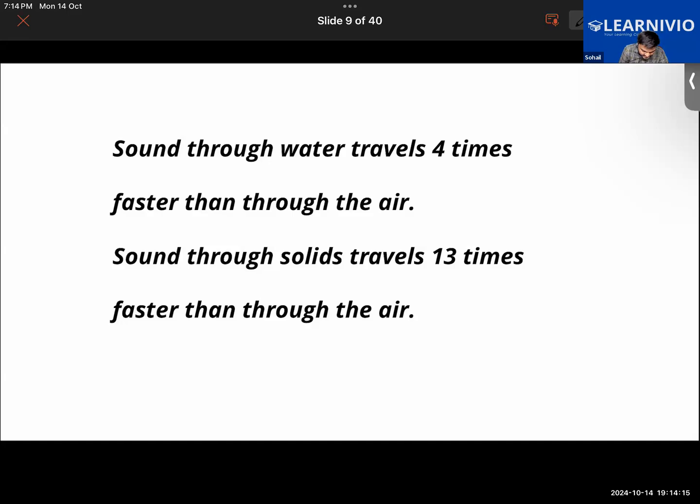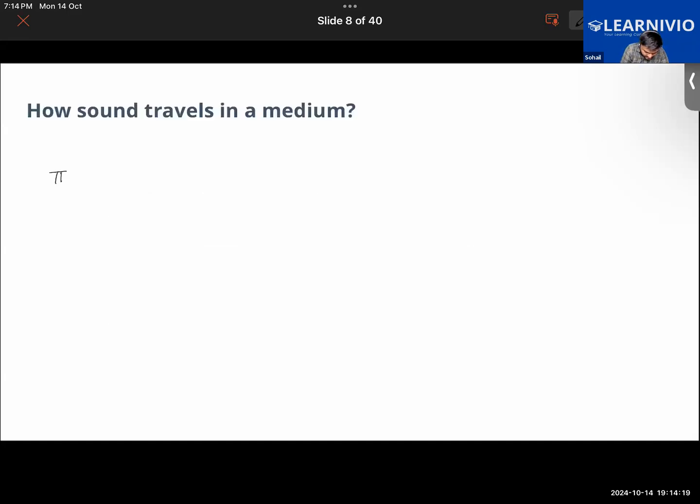From this statement, we can see that, let me write it here, the speed of sound is maximum in solid, less in liquid, and least in gaseous medium.